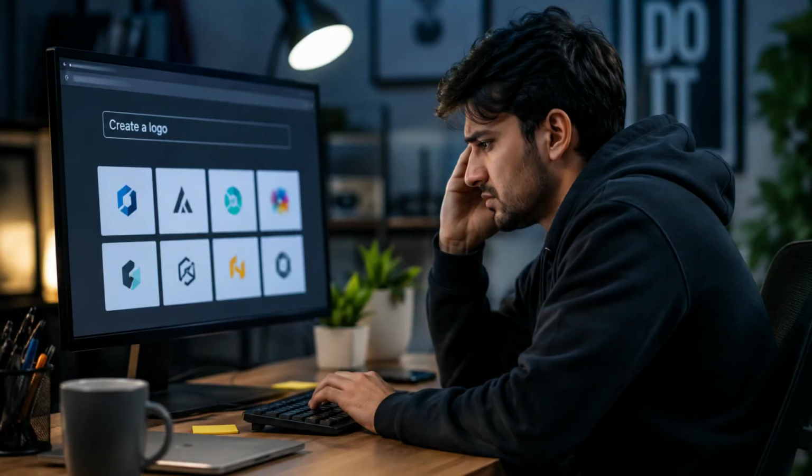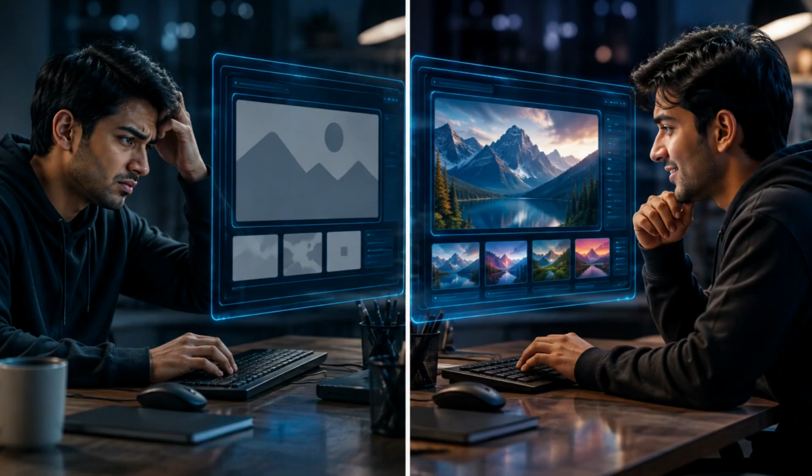Mistake number 1, using prompts that are too short. Instead of writing "create a logo," explain exactly what you want, including the style, colors, and purpose. Mistake number 2, giving no context. AI performs much better when it understands your goal, your audience, and your expectations.